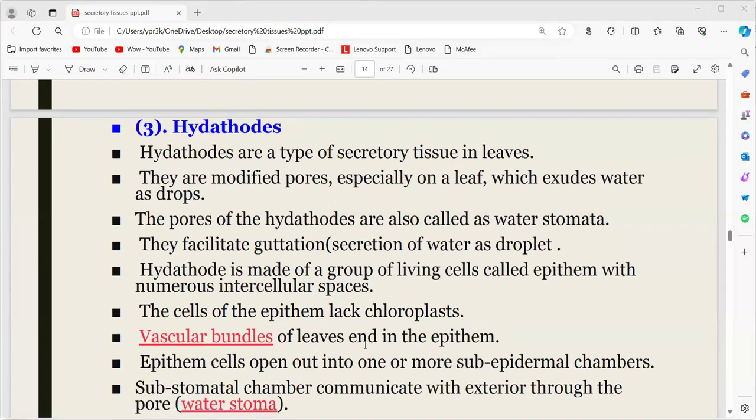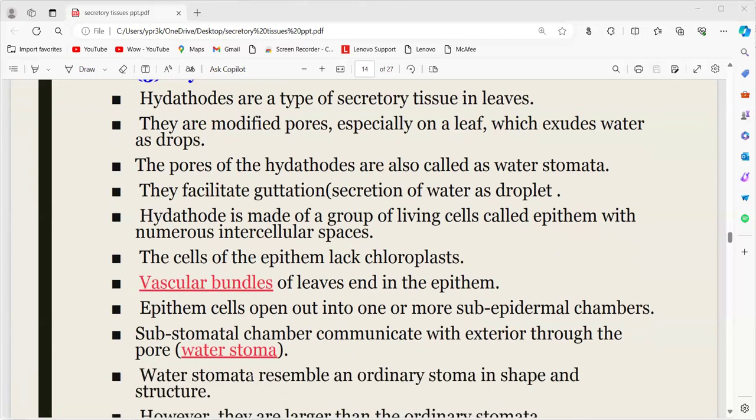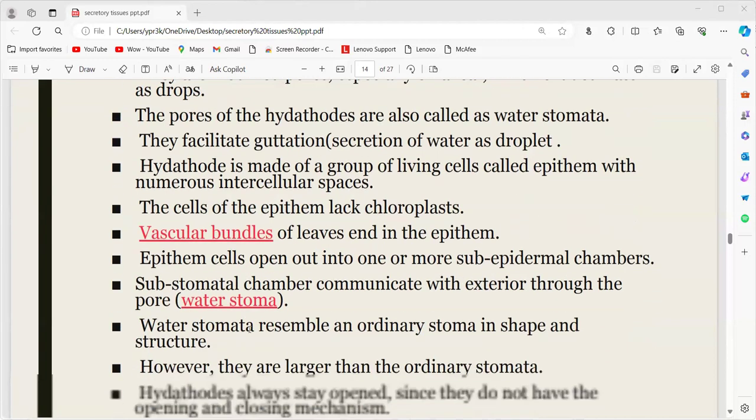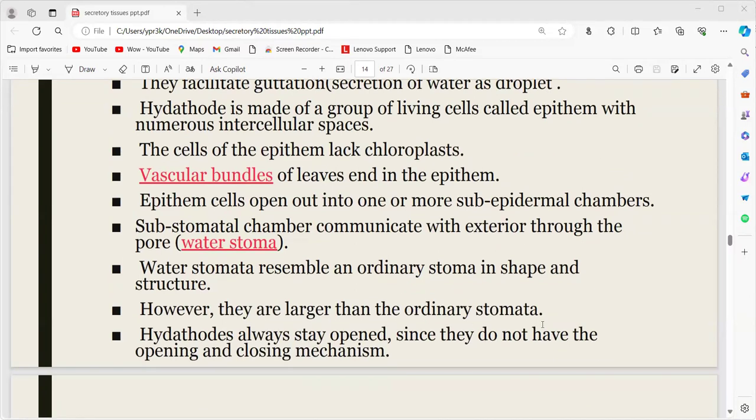The vascular bundles of the leaves end in the epithelium. The epithelium means living cells, so the hydathode is made up of a group of living parenchymal cells without chloroplasts. The epithelium cells open out into one or more subepidermal chambers. This substomatal chamber communicates with the exterior through a pore called the water stoma. That is a small opening which is covered with the epithelium, a group of cells. However, they are larger than ordinary stomata.